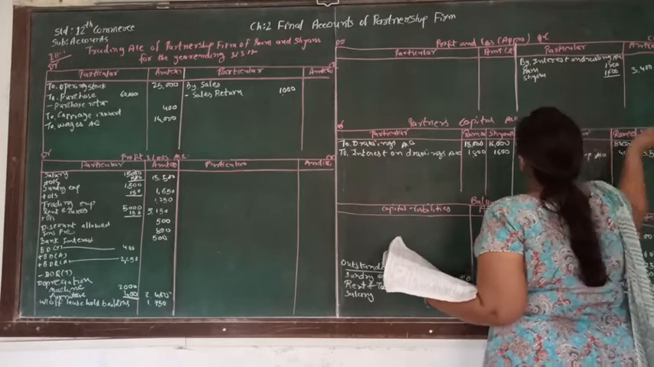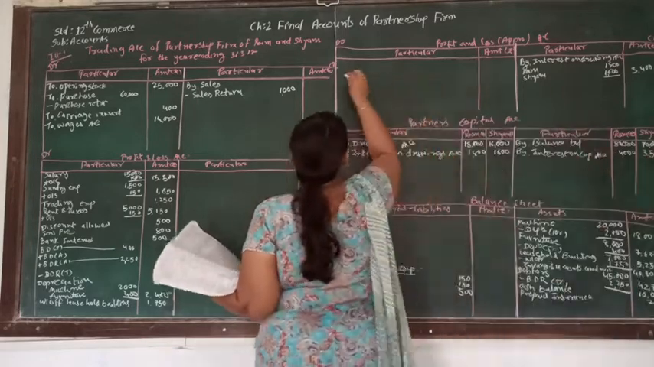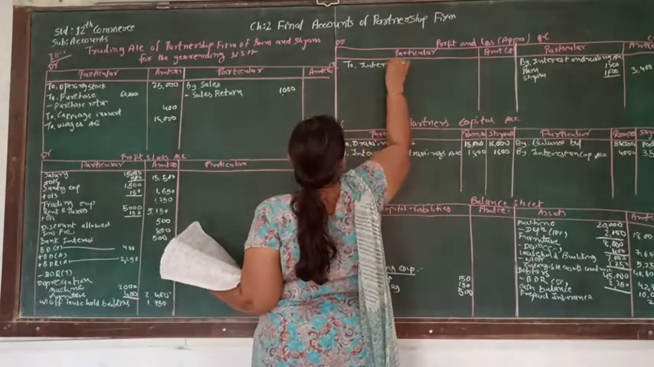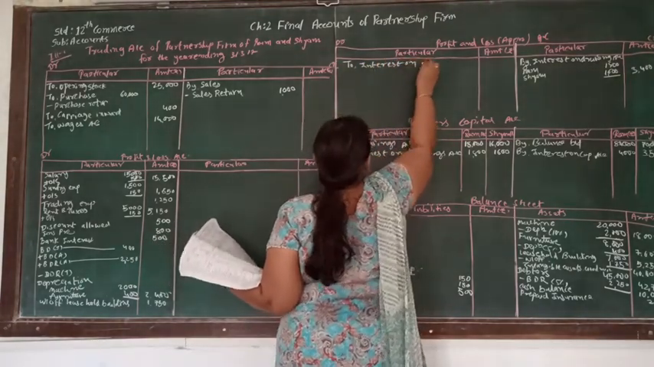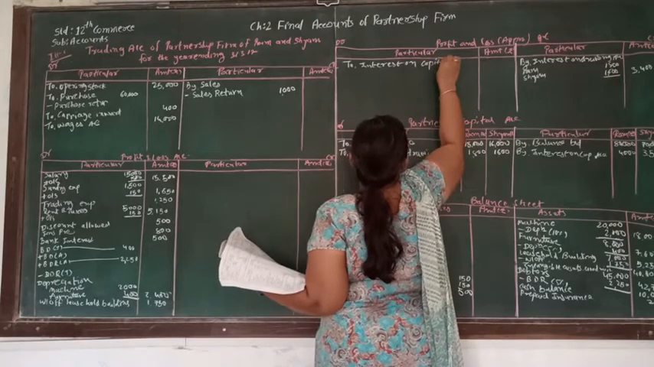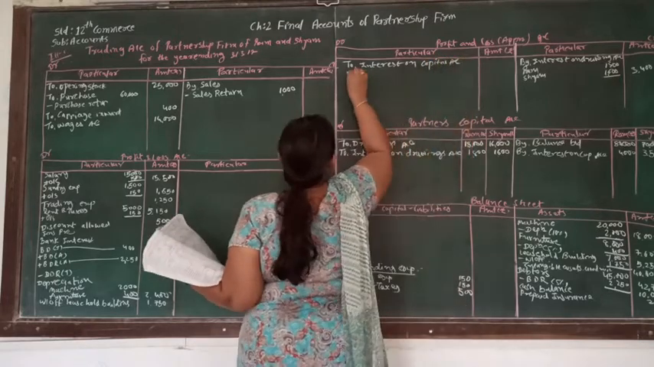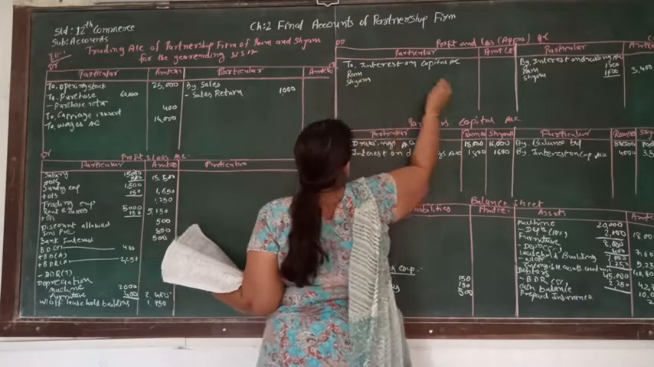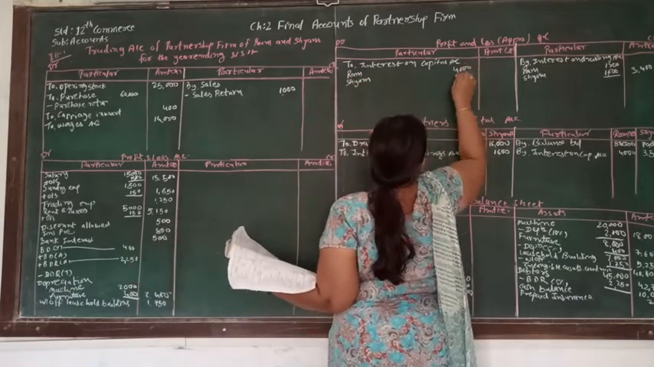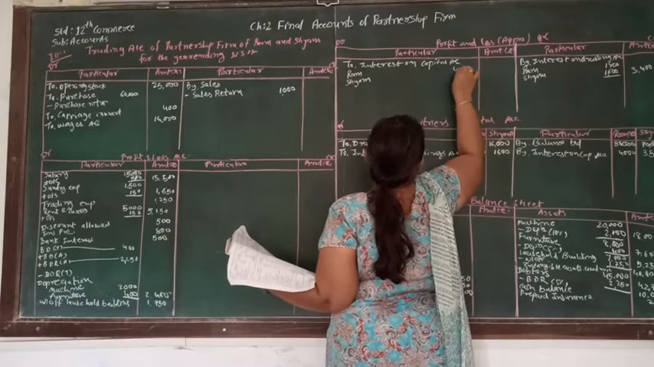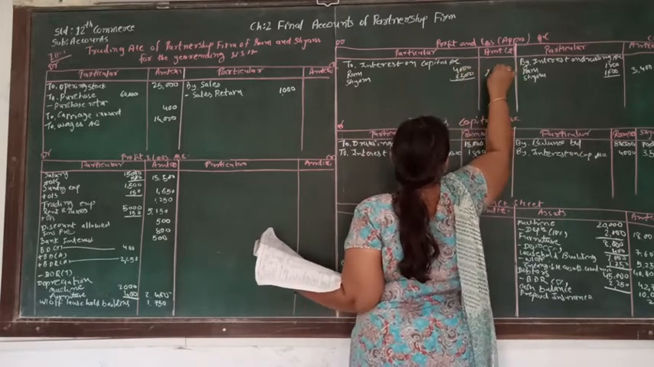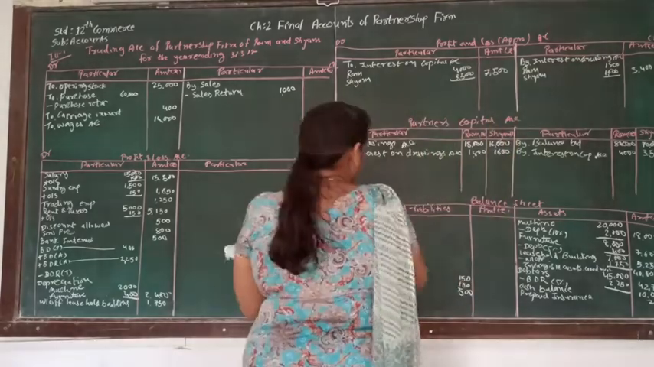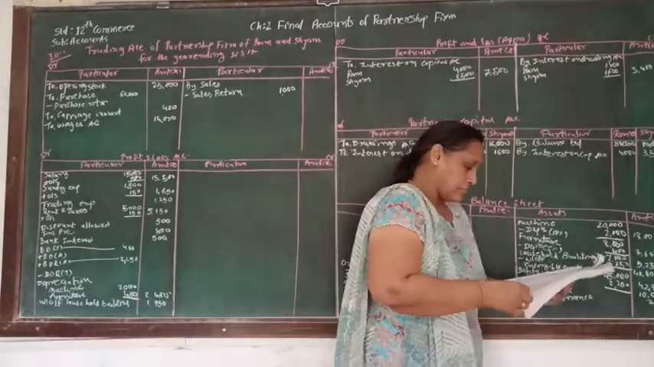So this is supposed to be debited to the profit and loss appropriation account, interest on capital account. So that is for Ram and for Shyam. For Ram it is 4,000, for Shyam it is 3,500. So total of this will be 7,500. So we are finished with adjustment number 2.